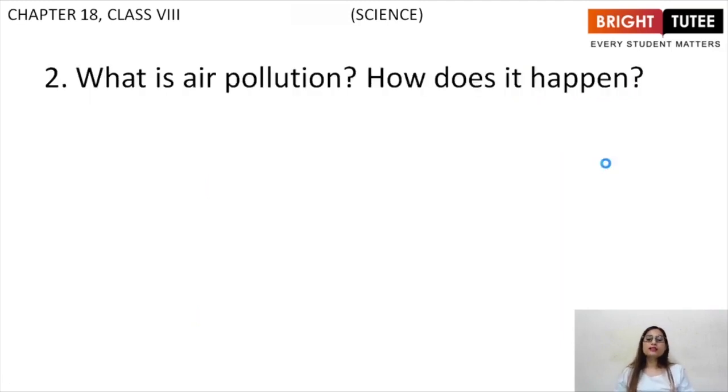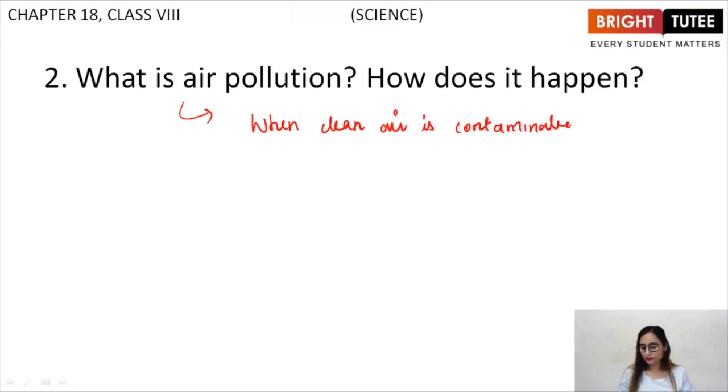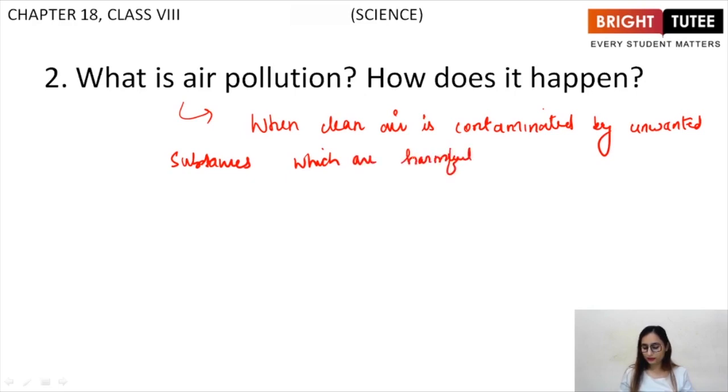We discussed that this is the composition of air. Next question, what is air pollution? How does it happen? Air pollution is when clean air is contaminated by unwanted substances which are harmful to both living and non-living.